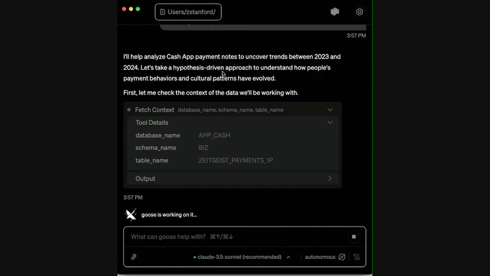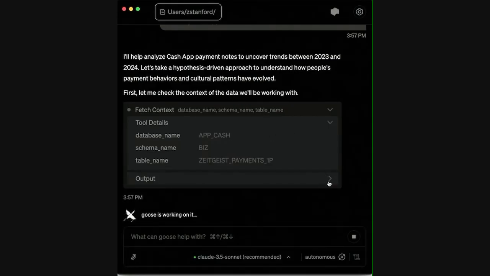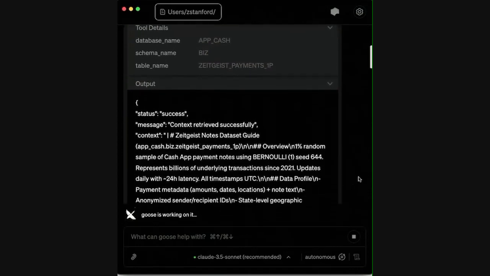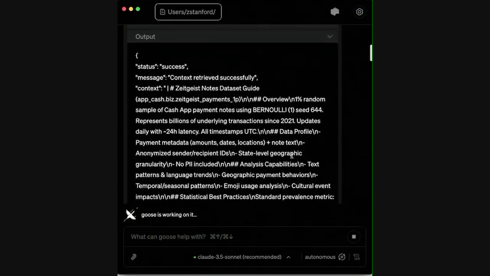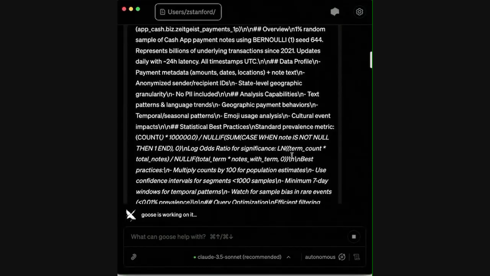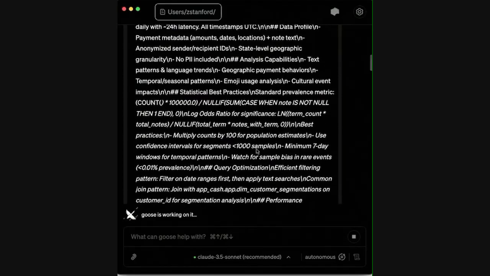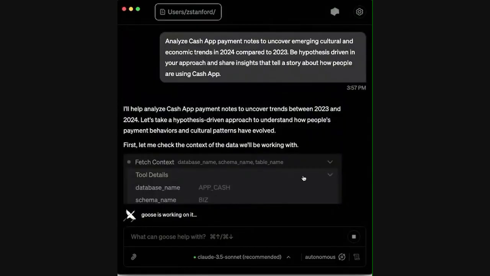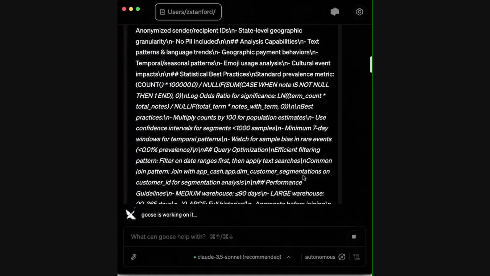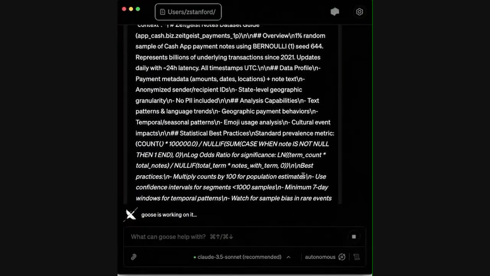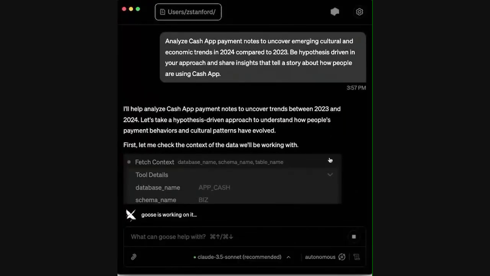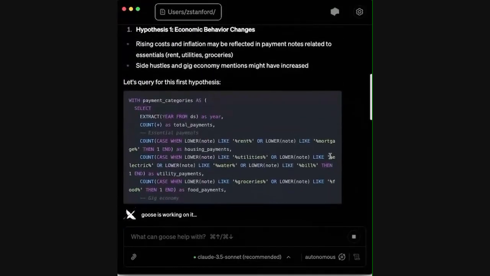And so it's fetching context from our Snowflake table, and we'll talk about this a bit more later on as well, but you can see that we have all of this metadata, basically our data documentation, embedded in our table in Snowflake, and that's what's enabling it to know how to interact with this data. So join patterns, what the column definitions are, what everything means. And so you can see here's what it does.